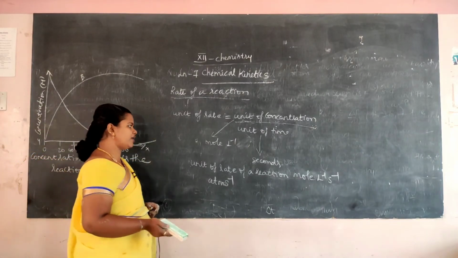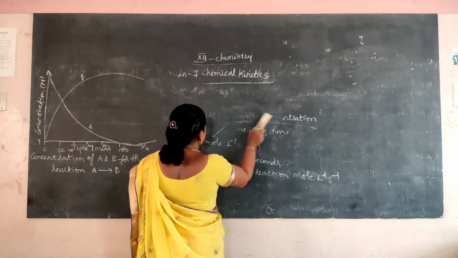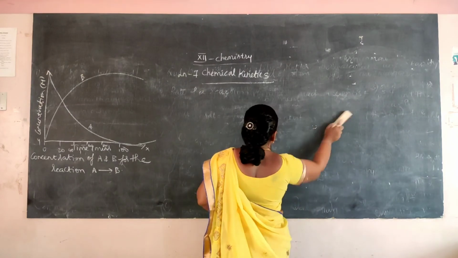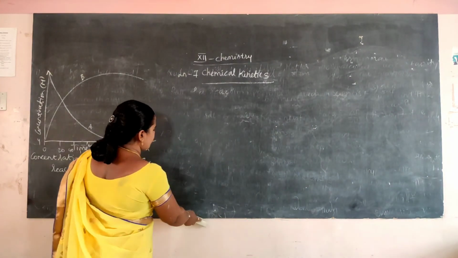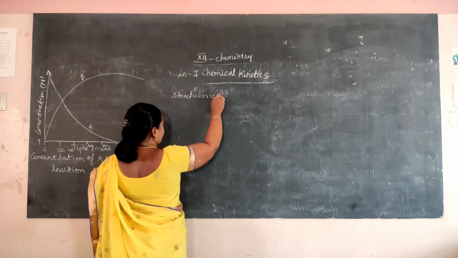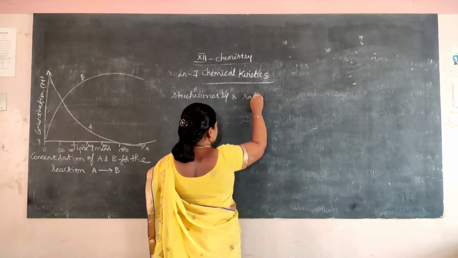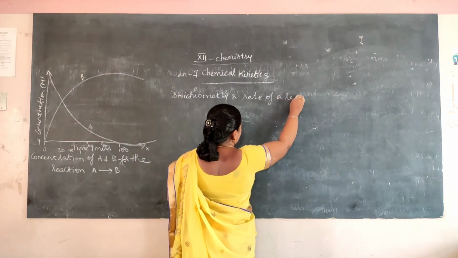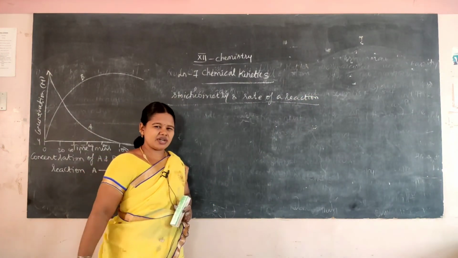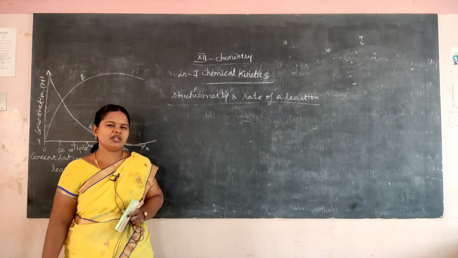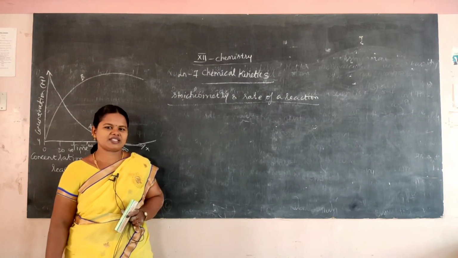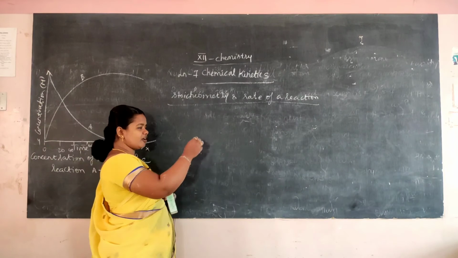Then stoichiometry and rate of a reaction. What is stoichiometry? In 11th standard we have studied. Stoichiometry is a quantitative relationship between reactants and products, or the number of moles of reactant is equal to the number of moles of product. That is stoichiometry. Stoichiometry and rate of reaction.